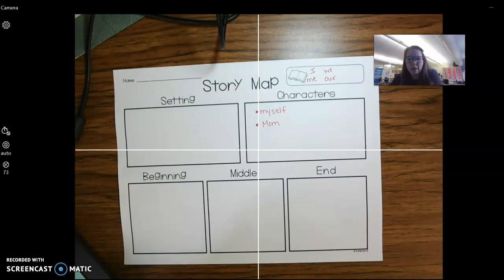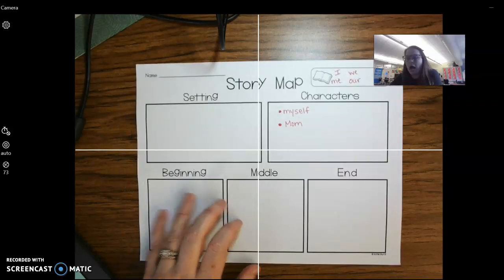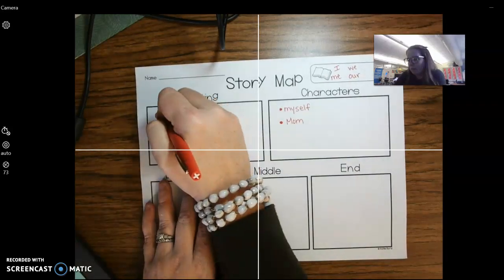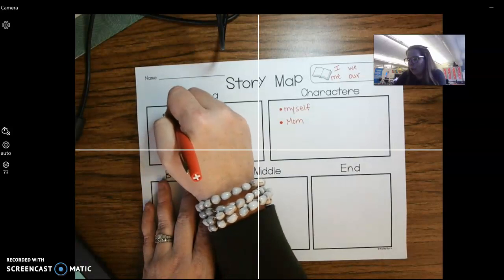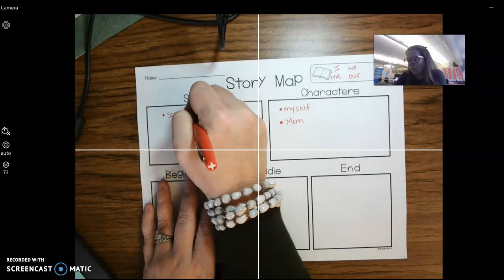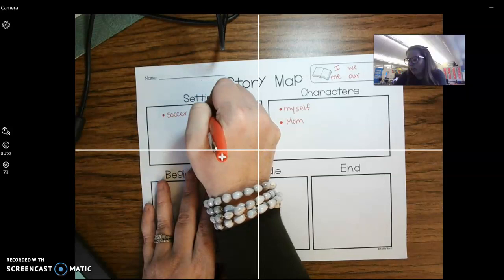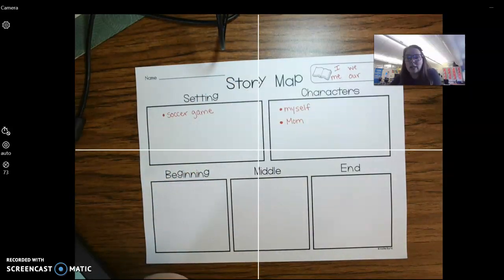Now, when we do this story, we need to think about one event in our lives, one topic. And so mine happened when I was at a soccer game. So Miss Esther's going to write over here, soccer game. And here's a little bit of information about Miss Esther. Miss Esther actually grew up playing soccer. I started playing soccer when I was 4 years old, and I played all the way through college.